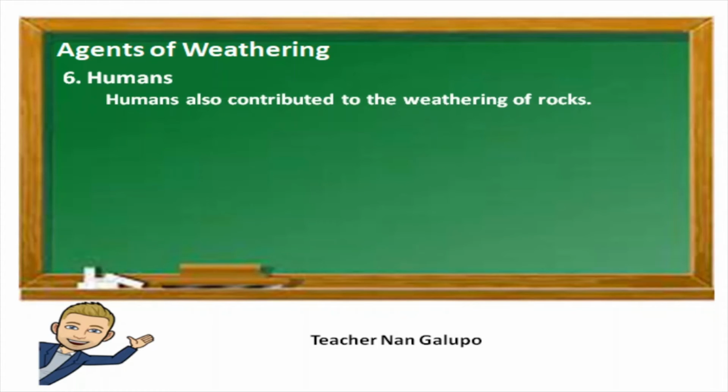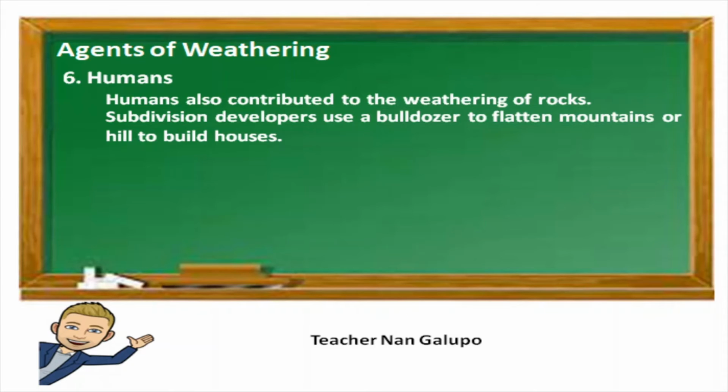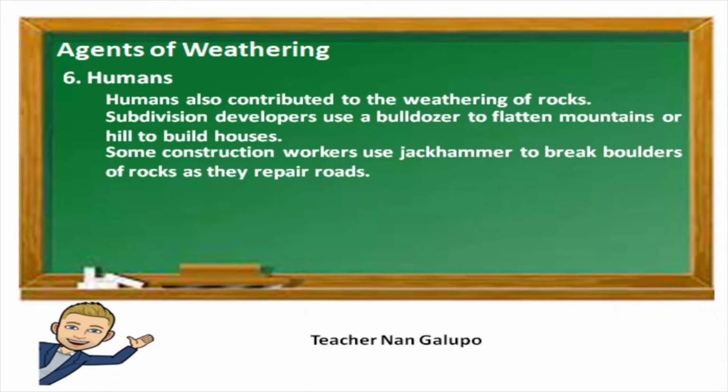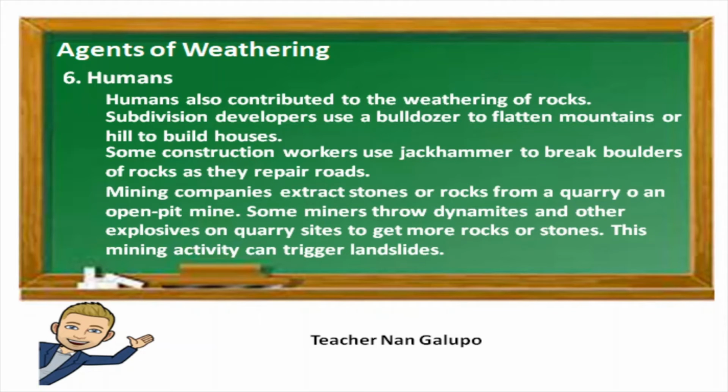Humans. Humans also contribute to the weathering of rocks. Subdivision developers use a bulldozer to flatten mountains or hills to build houses. Some construction workers use a jackhammer to break boulders as they repair roads. Mining companies extract stones or rocks from a quarry or an open pit mine. Some miners throw dynamites and other explosives on quarry sites to get more rocks or stones. This mining activity can trigger landslides.